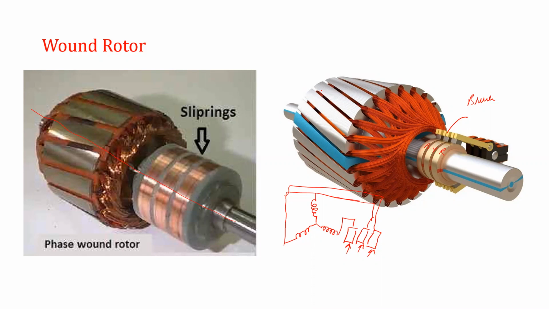So whatever the commercial lifts we are using in the buildings, the motor which is connected for the lifting purpose or motive power is the 3-phase slip ring induction motor.